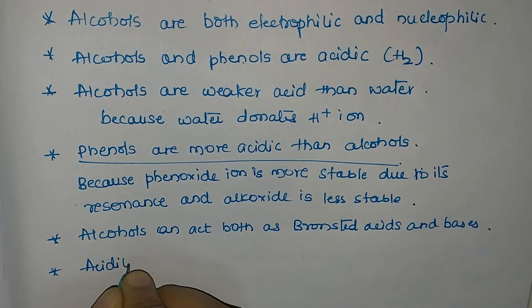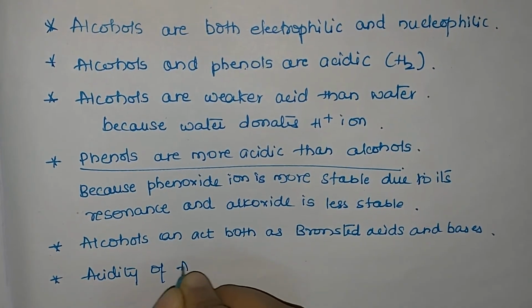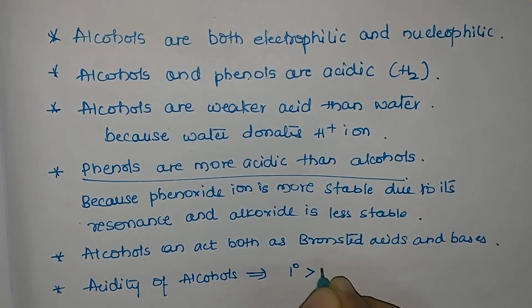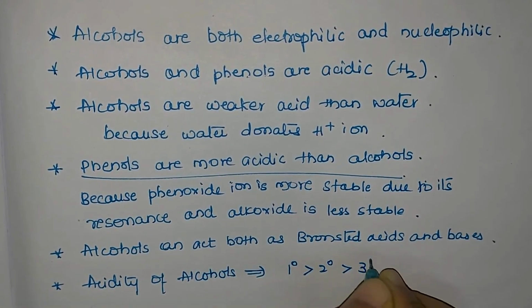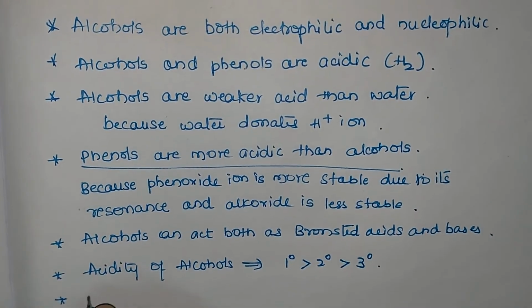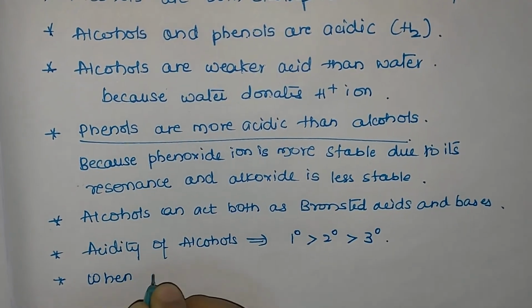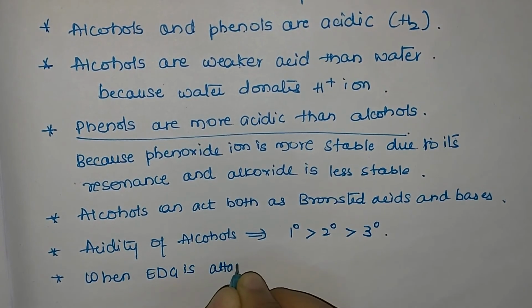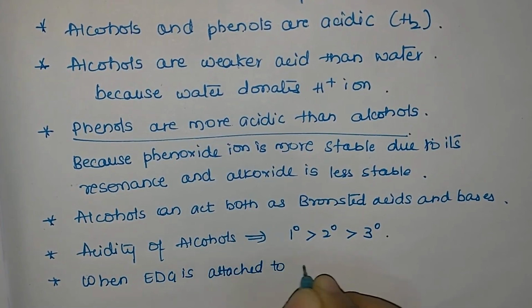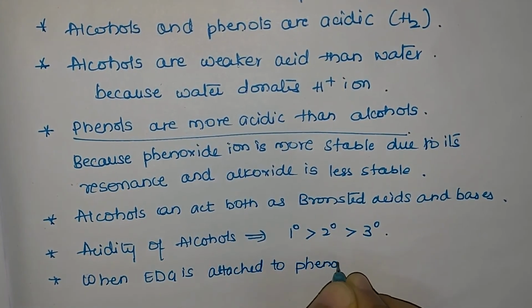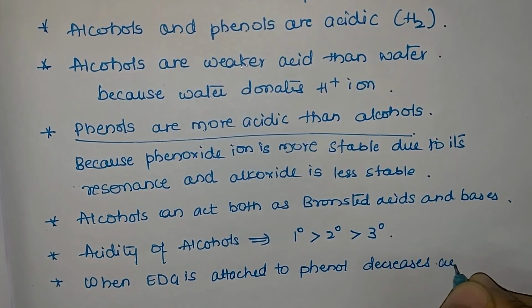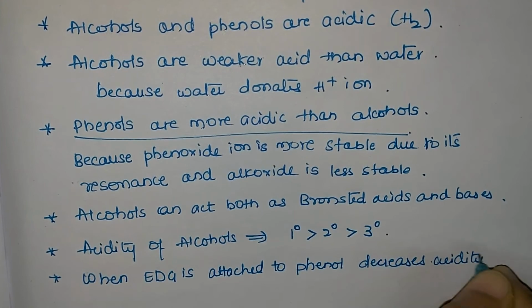Next is acidity of alcohol, that is the order of acidity. Which is more acidic? Primary is more acidic than secondary. Secondary is more acidic than tertiary. Then next, let us consider when an electron donating group is attached to phenol. We have already seen that when an electron donating group is attached to phenol, electron density increases onto the benzene ring. It does not form a stable phenoxide ion, hence it decreases the acidity of a phenol.